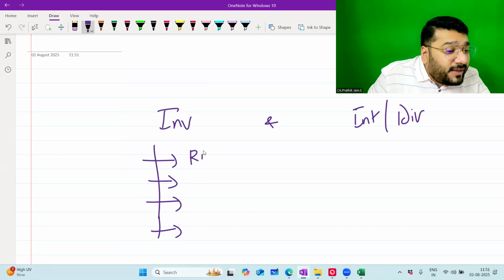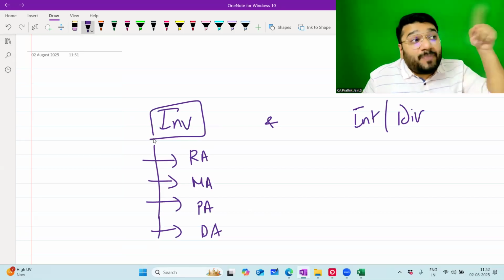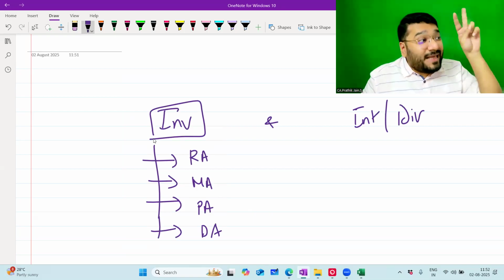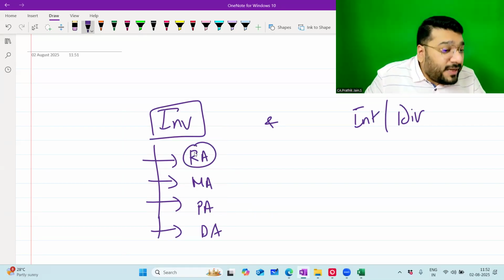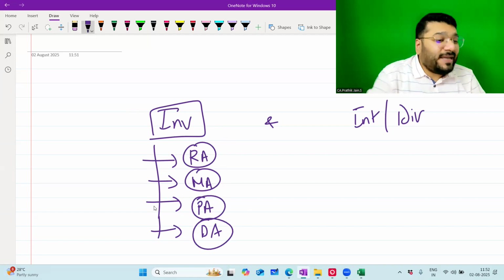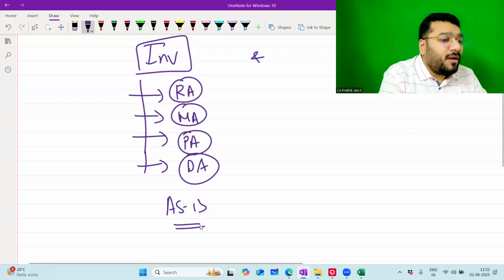First is the recognition aspect. Second is the measurement aspect. Third, the presentation aspect. Fourth, the disclosure aspect. Whenever I talk about accounting for investment, the investment that I purchase, the investment that I sell, how to recognize, how to measure, how to present, how to disclose, all the 4 aspects are covered in AS13.